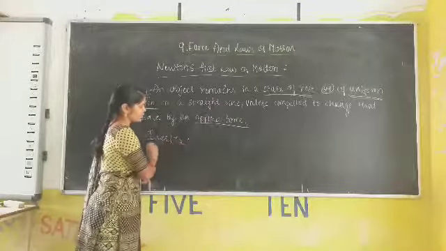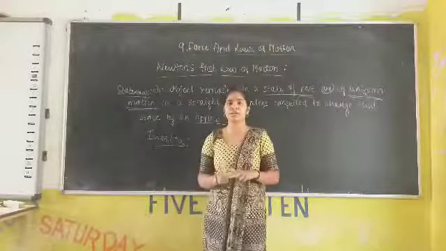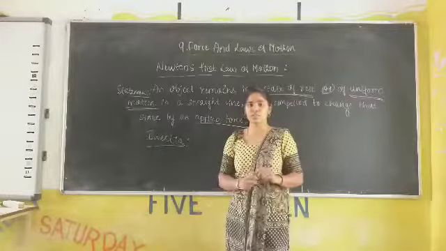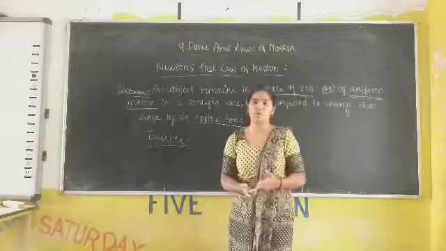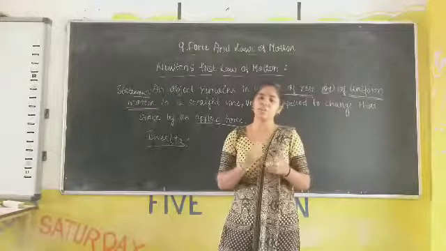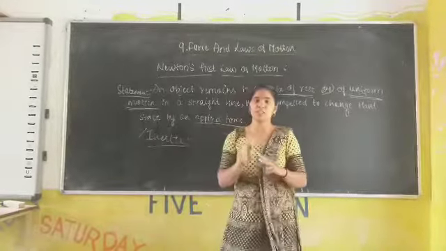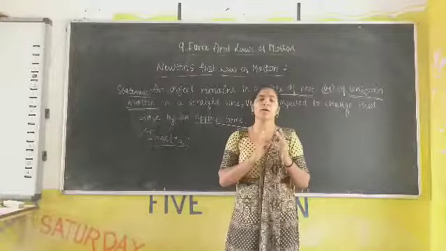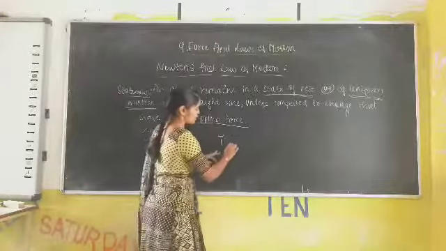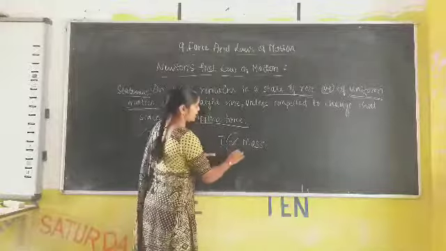Inertia is a property of the body due to which it resists the change of its state of rest or of uniform motion. It means it is an opposition offered by the object to change its state of rest or of uniform motion. Here we can say that the inertia of the object is more when the mass of the object is more. That is, if inertia is more, then the mass of the object will be more. This is a directly proportional relation.